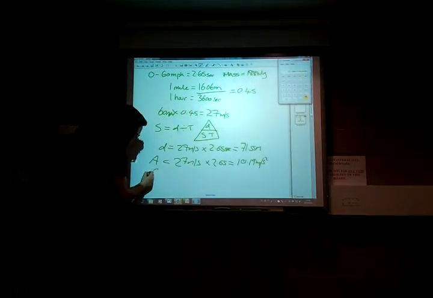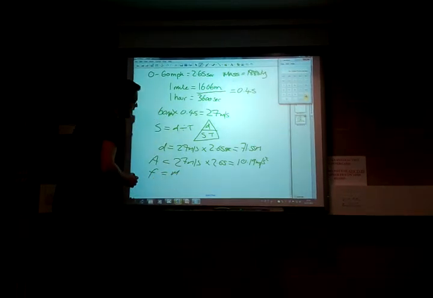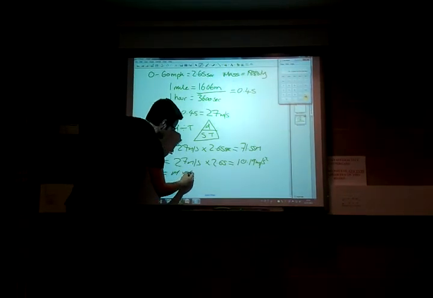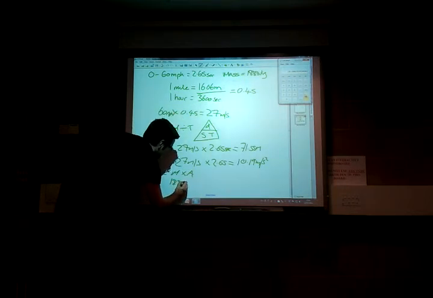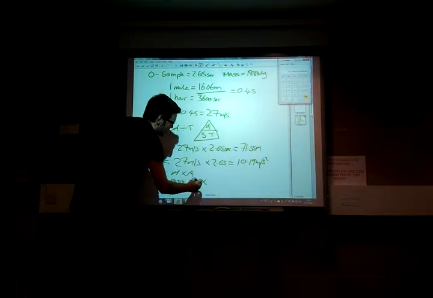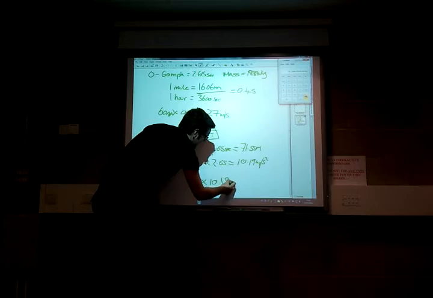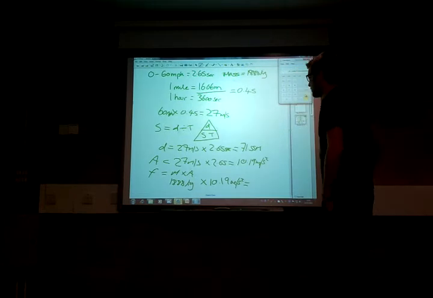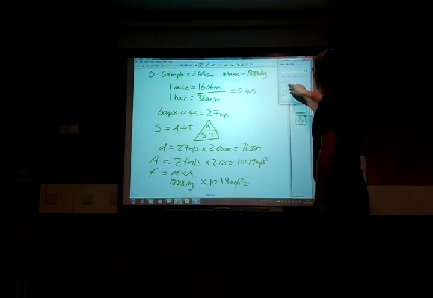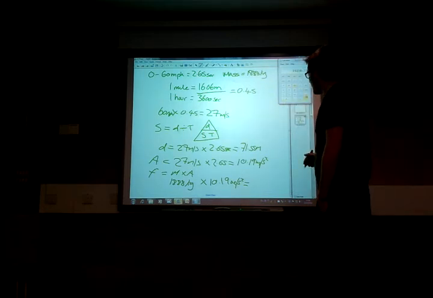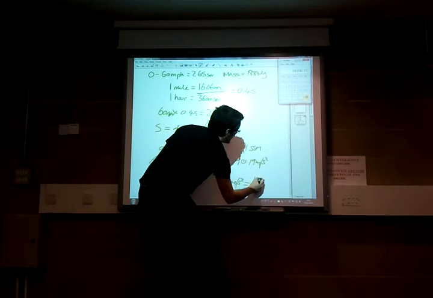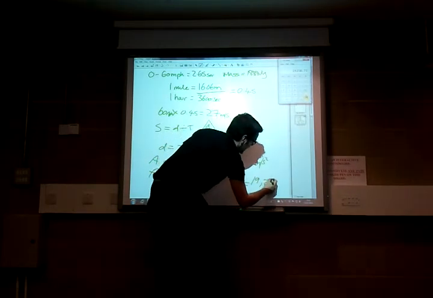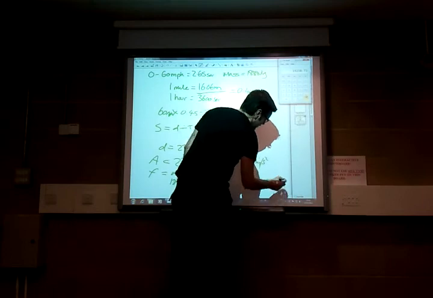So again, force now. Force, we're going to look at the mass times by the acceleration. So our mass we know to be 1,888 kilograms. And our acceleration we now know to be 10.19 meters per second squared. So exactly what force does that give us? So it's 1,888 times by 10.19, which gives us 19,238, and that's force, so that's newtons.